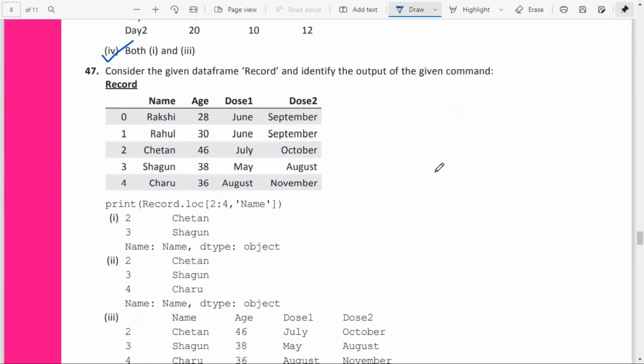Consider the given data frame record. Identify the output of the given command. Okay, print loc 2 to 4. So 2 and 4 are considered, and the name column. From 2 to 4, and from the name column only you want to extract. So 2, 3, 4, because 2 to 4 with the loc function means both the extreme values are also included. So 2 and 4 are also included, and from the columns you want to extract only name. So 2, 3, 4: Chedan, Shagun, Charu, option 2.